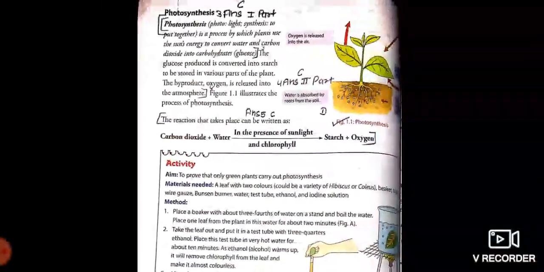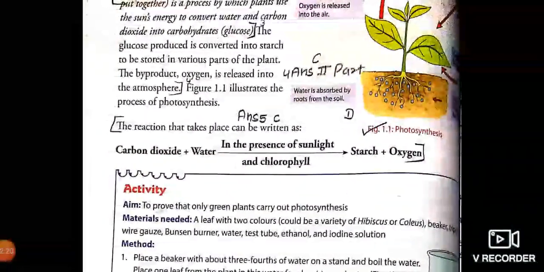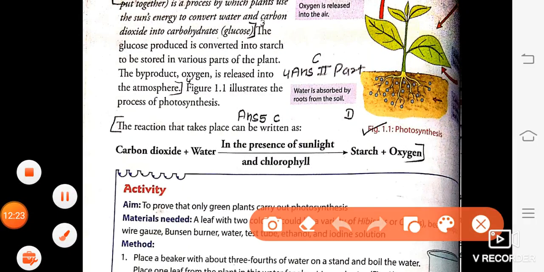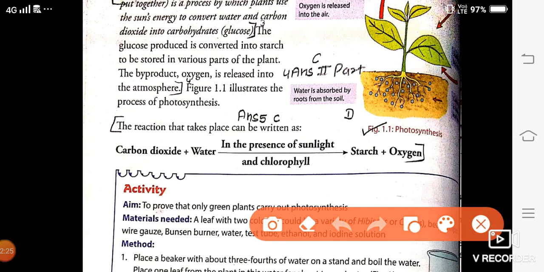So you will write your answer. From the starting definition till here, then you will write this equation and you will make this diagram. The three things you have to do. What things you have to do? Okay, first you will write the definition, then you will write this reaction, and then you will make the diagram. Okay, next